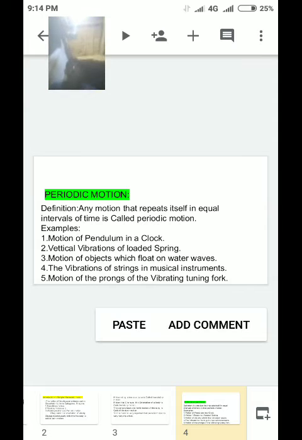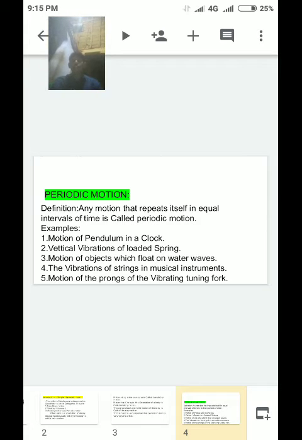Periodic motion is important. Simple harmonic motion is a special type of periodic motion.